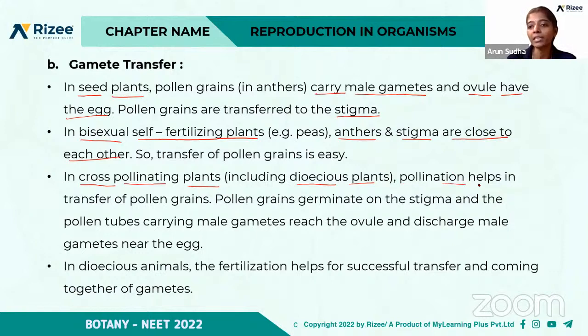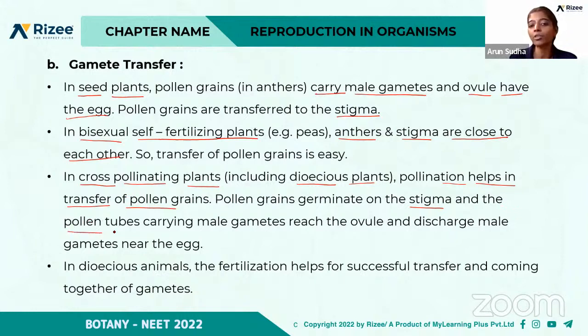So pollination helps in the transfer of pollen grains, by different agents like water or the wind. Many pollinating agents are there, and they help in the transfer of pollen grains. The pollen grains germinate on the stigma. So on the flower there's a stigma, the pollen grains stick onto the stigma and germinate, and pollen tubes are formed.